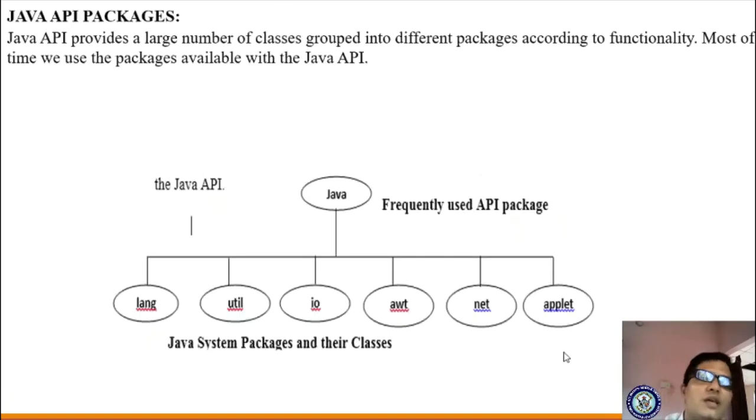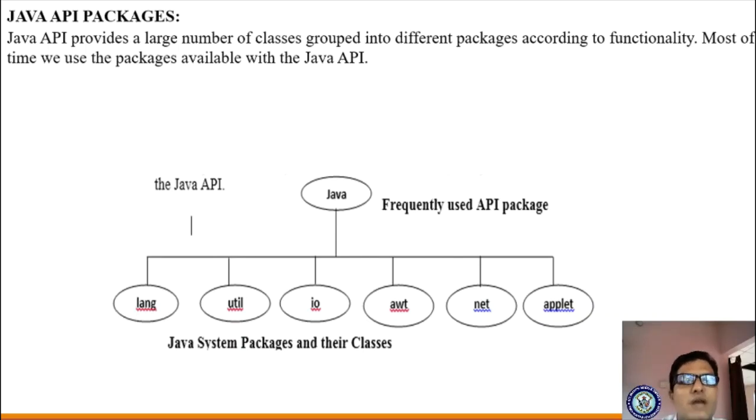Now let us see what the API packages are. Here API stands for Application Program Interface. Java API packages means Java Application Program Interfaces.